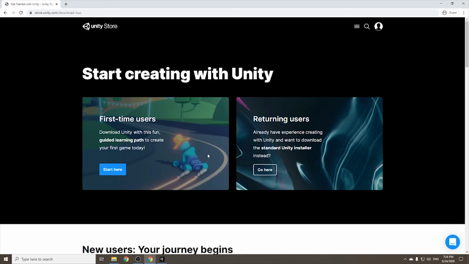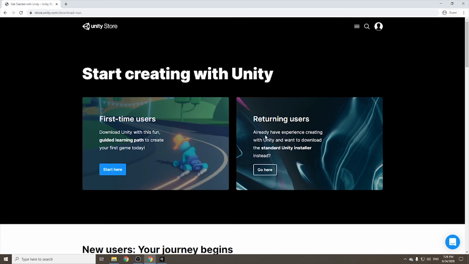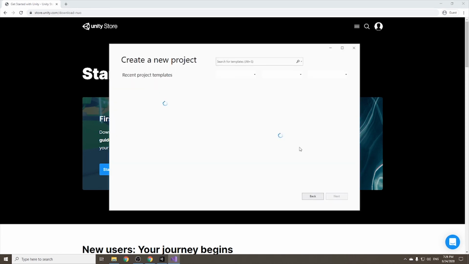So let's open Visual Studio. At the first start, it requires authorization. Create a project, C# console application.